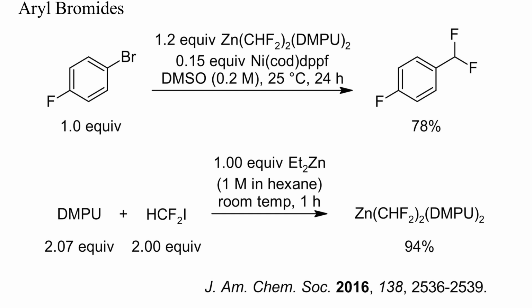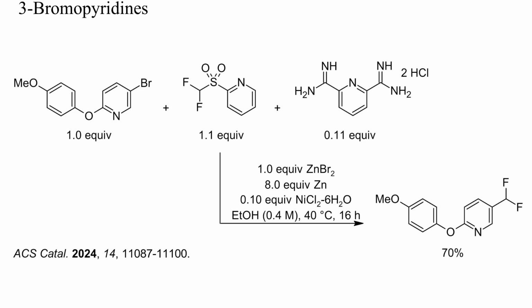With the aid of a nickel catalyst, aryl bromides were difluoromethylated by this reagent at room temperature in DMSO. Zinc waste is usually less expensive to dispose of than copper waste. This here is a further variation on the same theme, with a special diamidine as ligand for nickel. Again, a 3-bromopyridine was difluoromethylated selectively, while the aryloxy group in position 2 of the pyridine ring was not displaced.